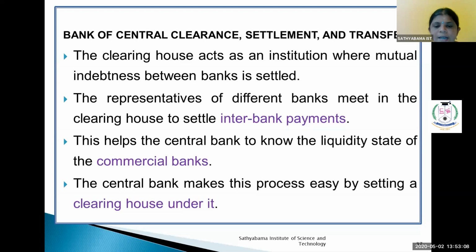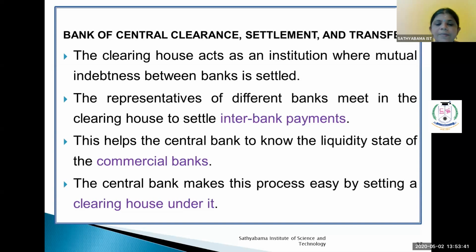This helps the central bank to know the liquidity state of the commercial banks, so they can do a liquidity analysis. They can see whether the bank rate should increase or not, and sell securities in the open market or purchase securities in the open market, deciding according to the interbank payment settlement. Only through this can they know the present situation of the banking industry.